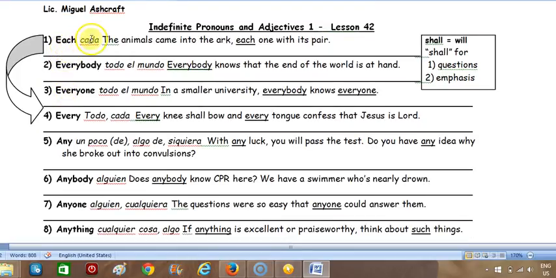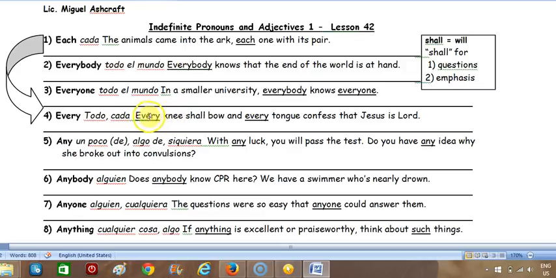Okay, so I've given you the translation right here, so we're just going to read the sentences. Okay, number 1. The animals came into the ark, each one with its pair. Number 2. Everybody knows the end of the world is at hand. Okay, number 3. In a smaller university, everybody knows everyone.